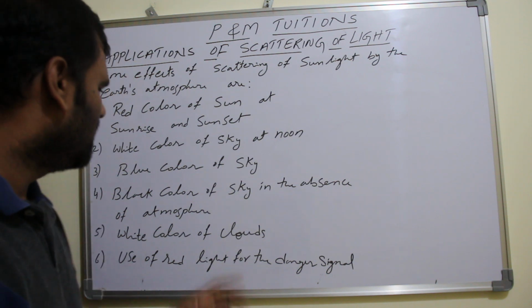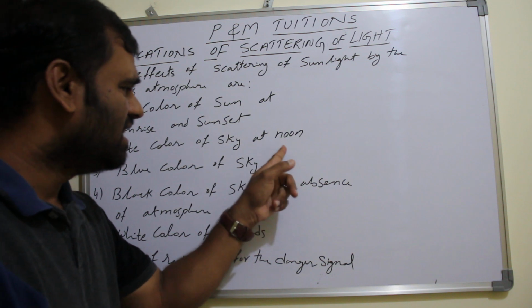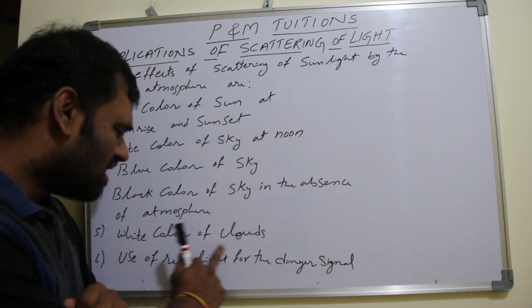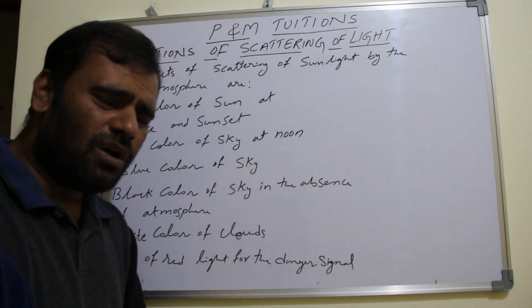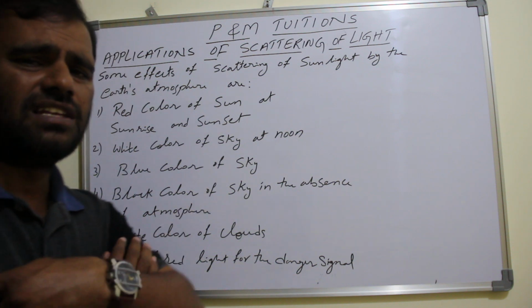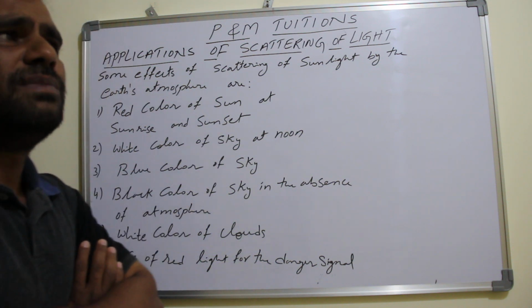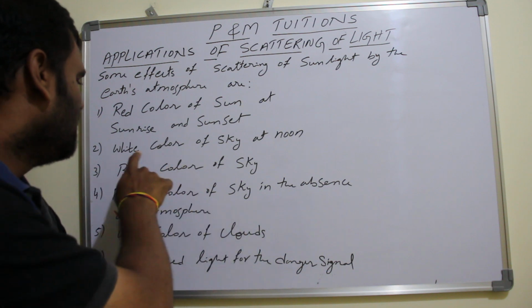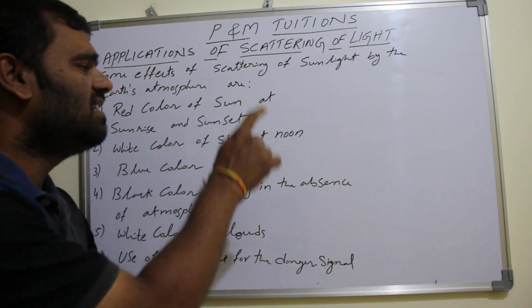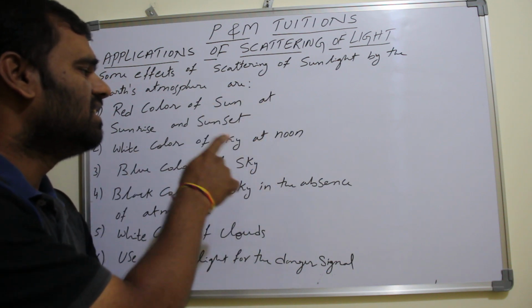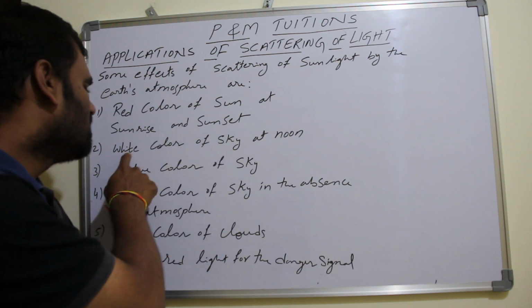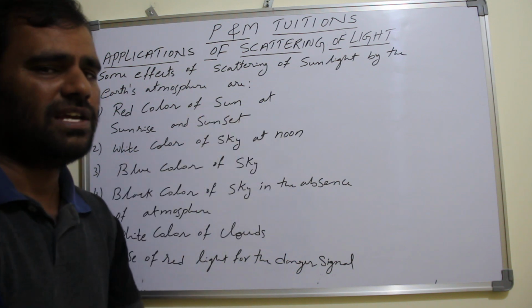Now if you see white color of the sky at noon, and here also white color of clouds. White color is a mixture of all colors, right? That means when the sky is appearing as a white color, no scattering is taking place.